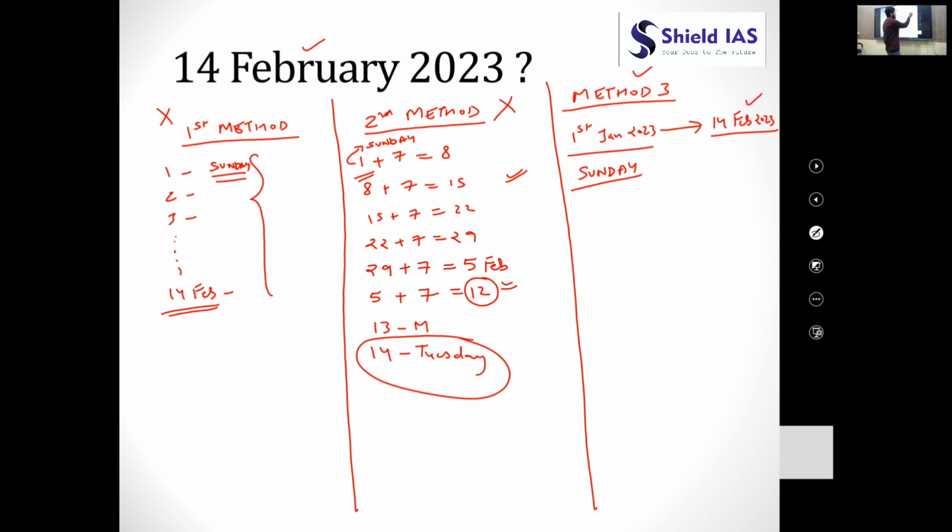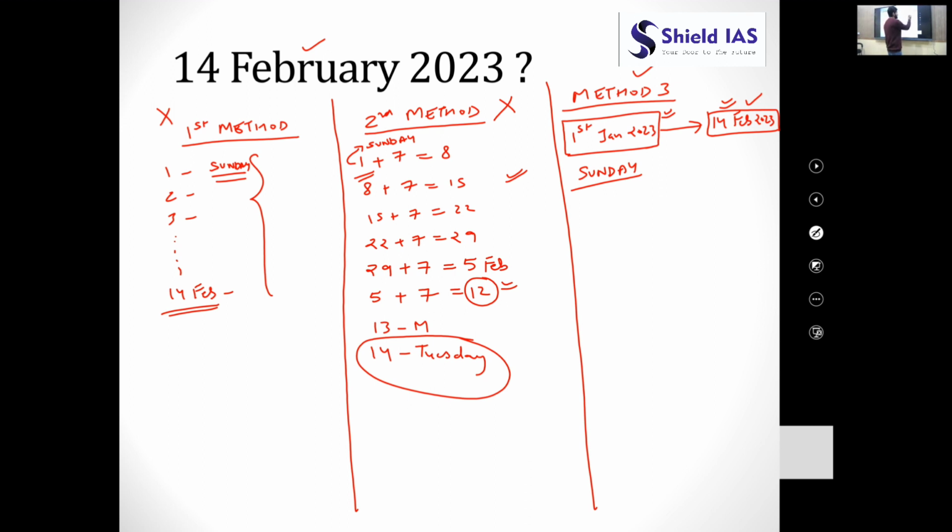So we will count the number of days between 14 February 2023 and 1st January 2023. Always remember that you will not be taking the day from which you are starting. So you will not add 1st January 2023, but you will always add the last day, the day on which you have to go. On which day do we have to go? We have to go to 14 February 2023. So we will add the day of 14 February 2023, but we will not add the day of 1st January 2023.